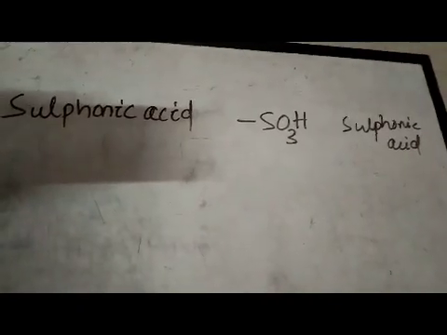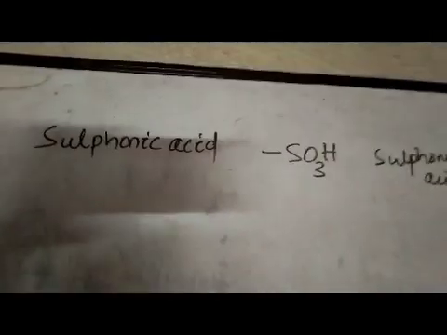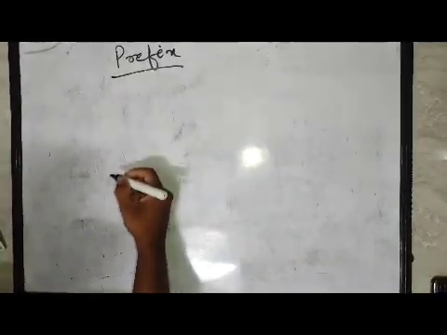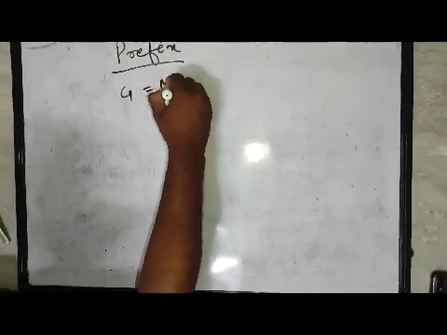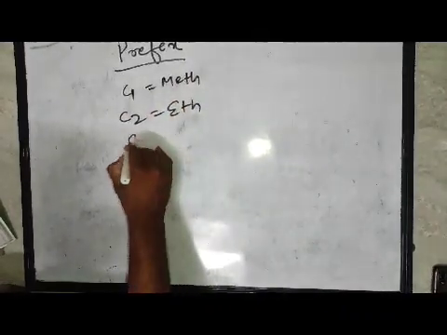Now we will do their nomenclature system, how we will do the naming. All of you know the prefix nomenclature system. In organic chemistry we should know the prefixes. Carbon 1 is meth. Carbon 2 is eth.